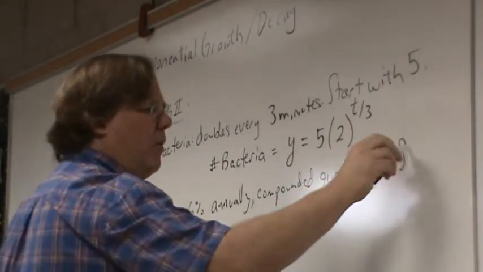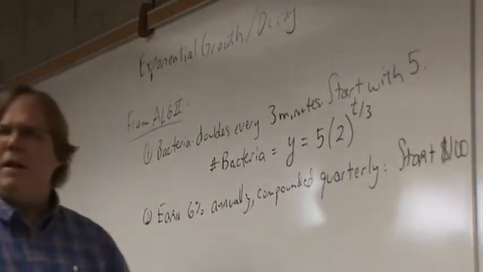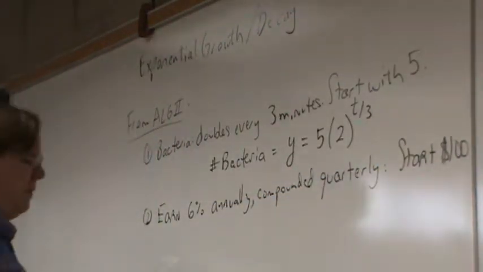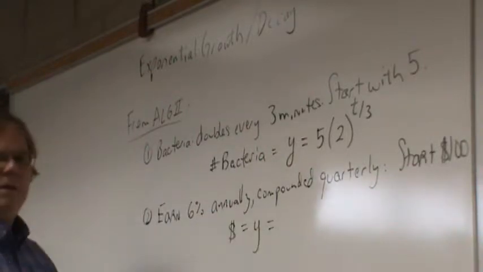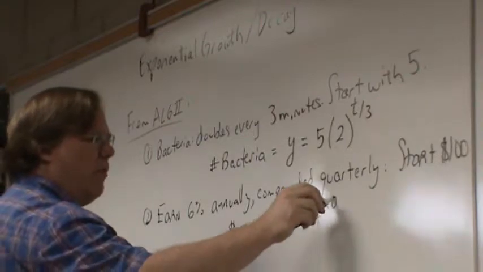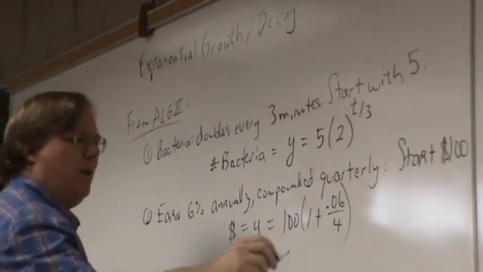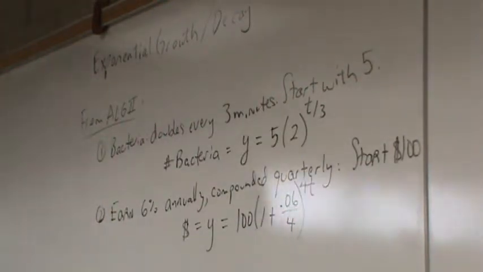And let's say we start with $100. Then many of you are going to recognize this. If the amount of money we have equals y, then this ends up being 100 times 1 plus 0.06 over 4 raised to the 4t power, where t is the number of years.